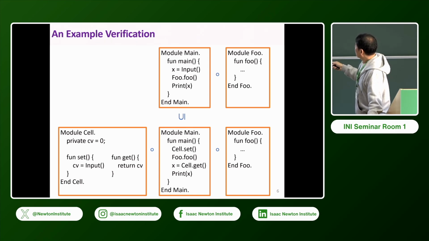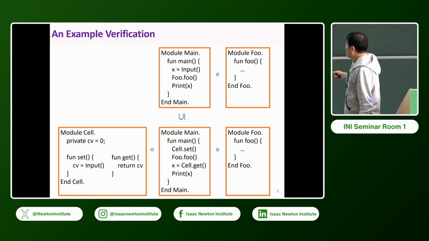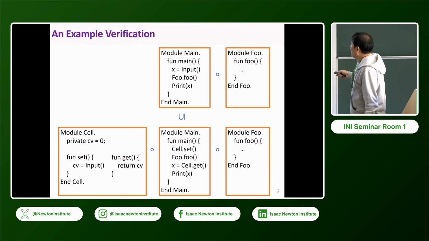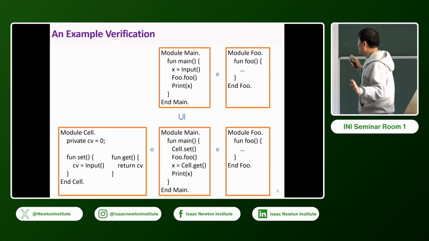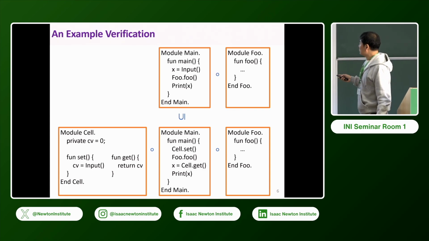Then in order to prove this one, we have to know that foo.foo doesn't invoke cell.set, right? So somehow there is some assumption about foo going on. We should be able to effectively express those kinds of assumptions, that foo.foo doesn't invoke cell.set. That's one thing. And also for this one, we need a separation logic. So we will do separation logic.